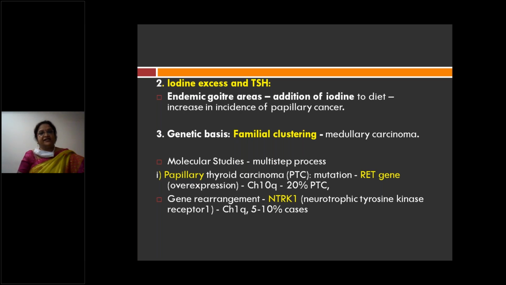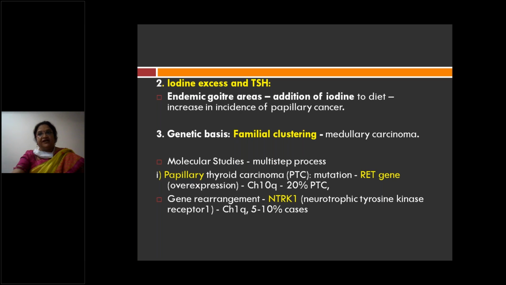Next, iodine excess can also cause thyroid malignancy, along with TSH, thyroid stimulating hormone. In endemic goiter areas, addition of iodine, excess iodine in the diet, can cause increased risk of papillary carcinoma of the thyroid. So excess irradiation, iodine excess, and certain genetic alterations can cause thyroid malignancy.